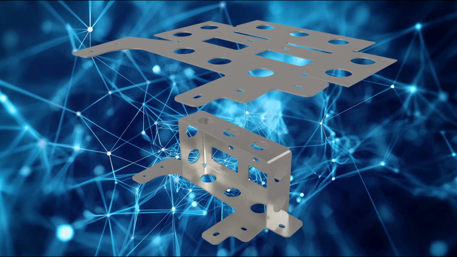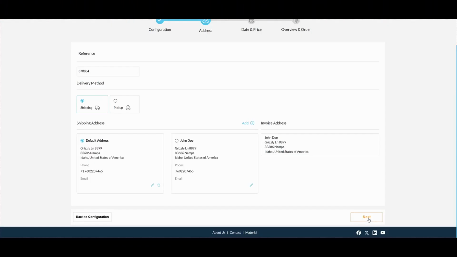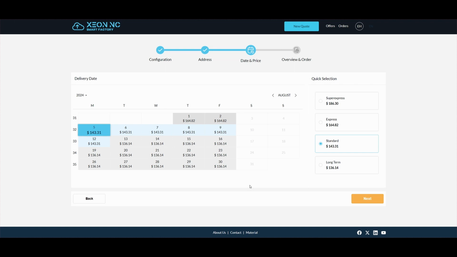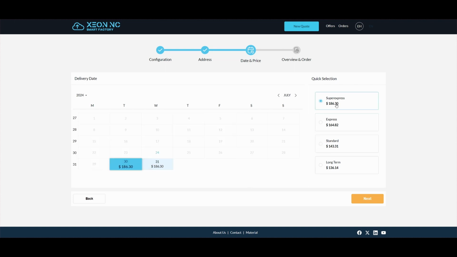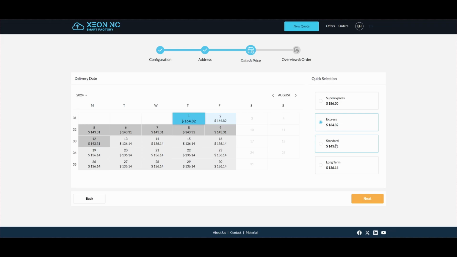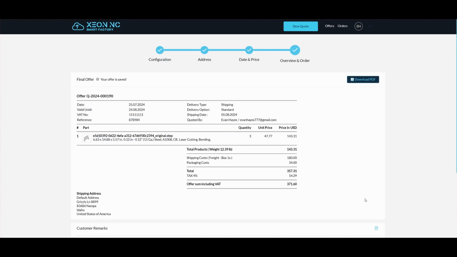The checkout process is simple. Set your shipping option and enter your shipping and billing information. Next, move on to the date and price selection. Here, you can choose from different shipping dates, with options like long-term, standard, express, and super express, each at varying costs. If you don't need your parts immediately, select our economical long-term option.